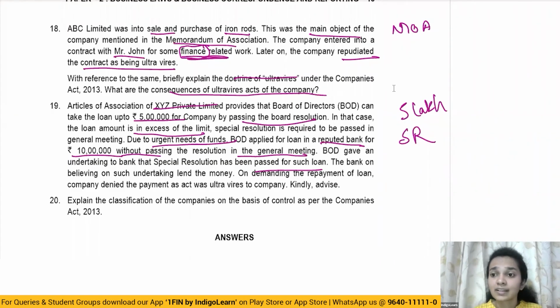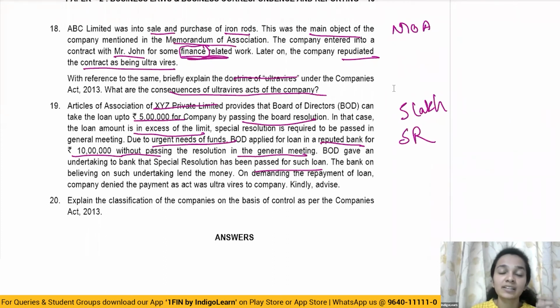The directors were authorized to take a loan up to 5 lakh. However, they took a loan for 10 lakh, for which a special resolution was required. Now we all know there's another doctrine, and that is the doctrine of indoor management, which basically says that outsiders who are dealing with the company will not know what is happening internally within the company.